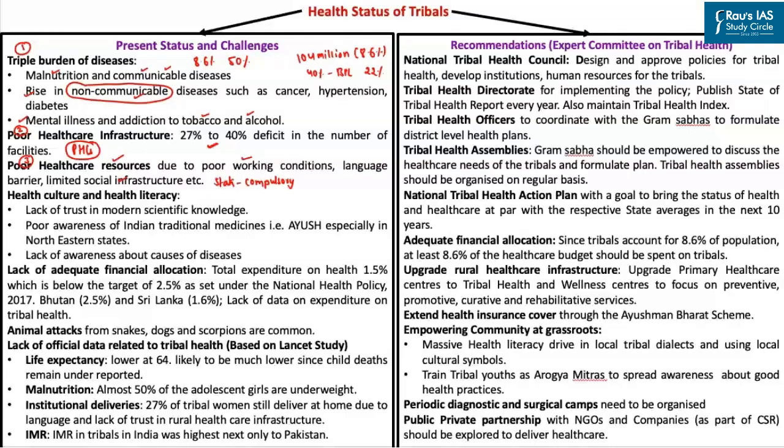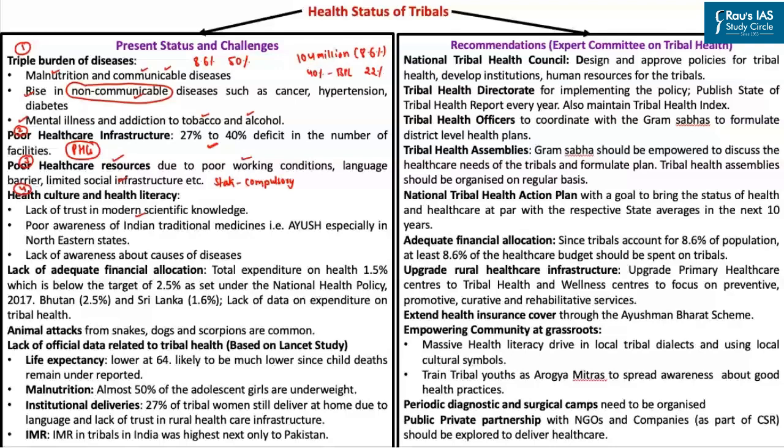The next problem is with respect to the attitude of the tribals towards public health. For example, most of the tribals do not have adequate trust in modern scientific knowledge. So most of the tribals approach the traditional healers even when they suffer from serious illness such as cancer, HIV, and so on.